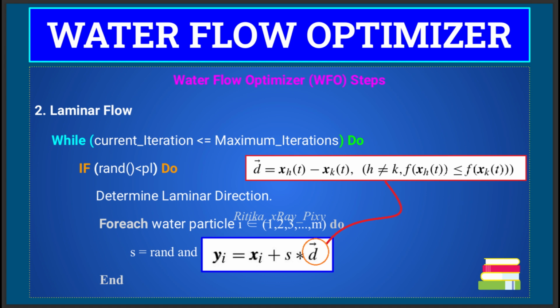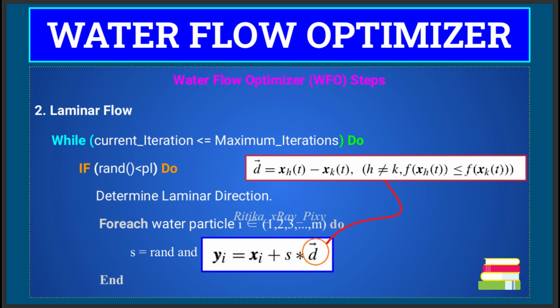Here we will compare the potential energy for the particles, and accordingly we will adjust the particles. Here you can see h, that is fixed, the best solution found so far, and here k. So for a minimization problem you can see the value for h, this particle h is fixed, and on the other hand we have this particle k.